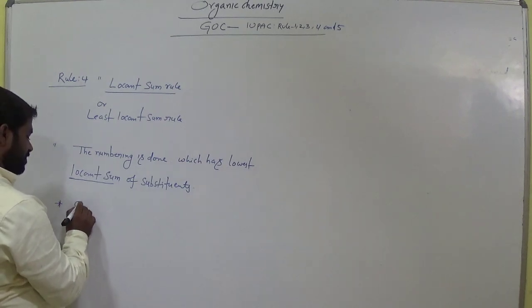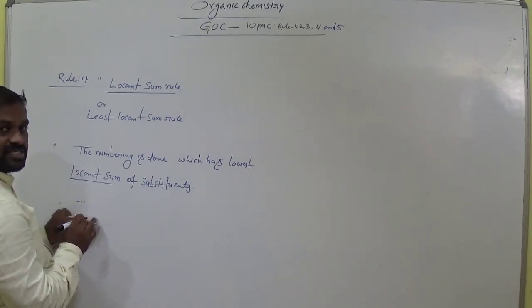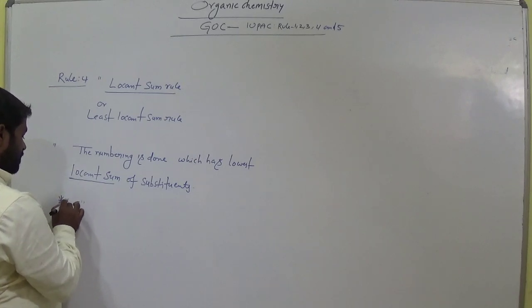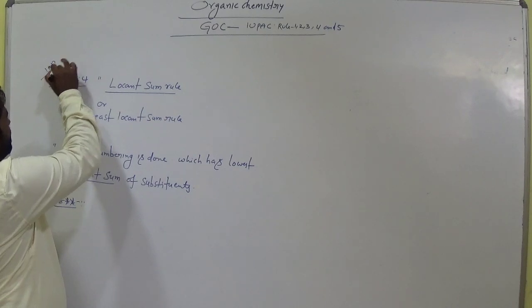For example, when we use this rule, this is important.